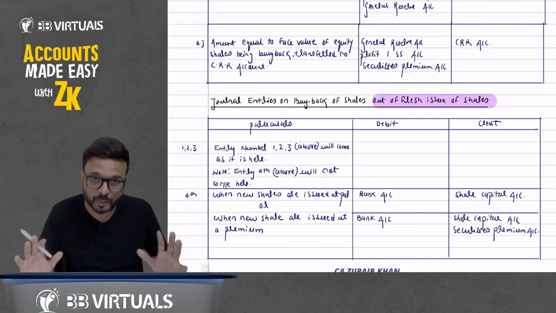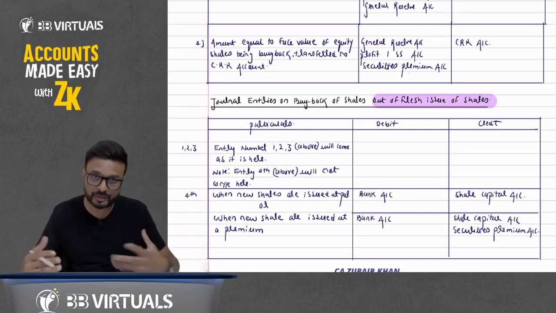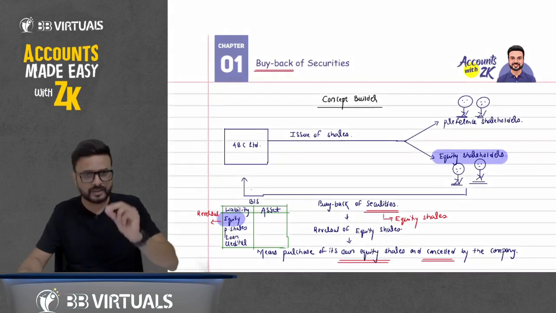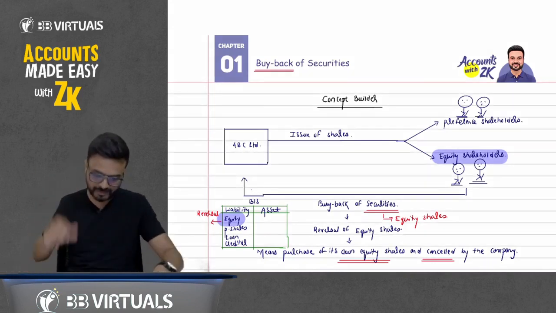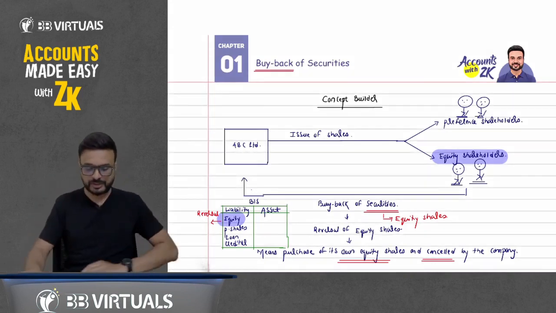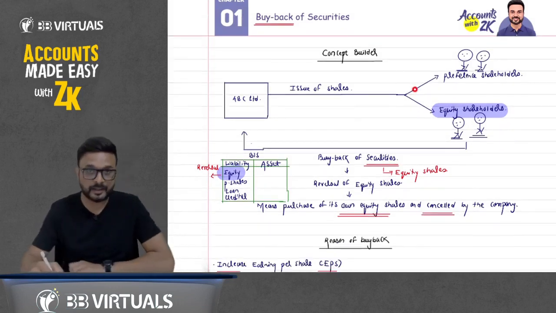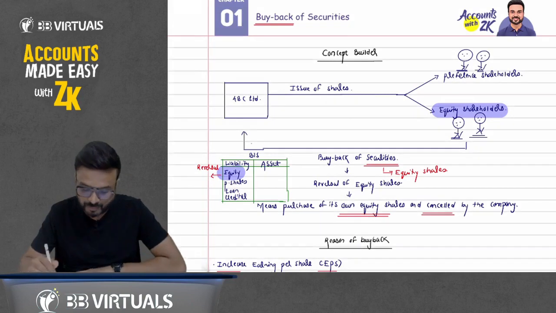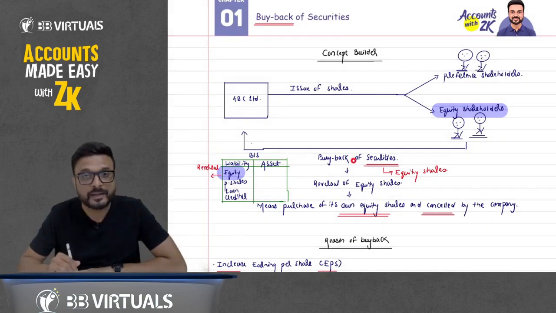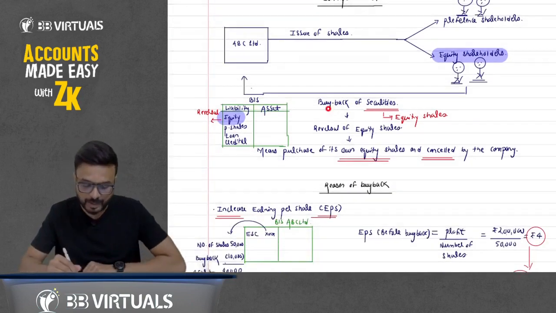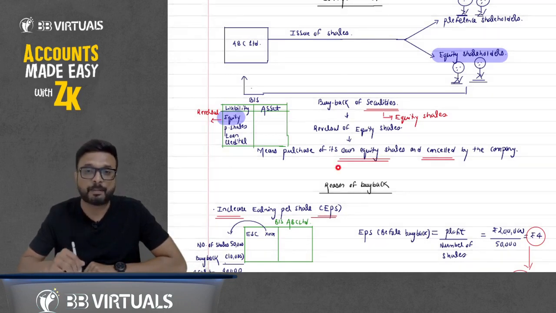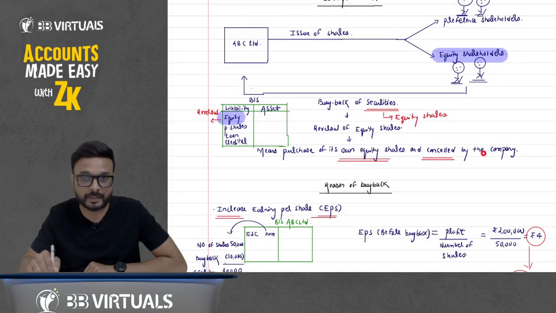So this is all for today. We'll come to questions tomorrow. First, let us do a quick revision in two minutes. What is buyback of shares? When we issue shares in the market, it may be preference shares or equity shares. In this chapter, buyback of securities, we are discussing the cancellation of equity shares. So buyback of shares is the cancellation of equity shares, meaning the company purchases its own shares and then cancels them.